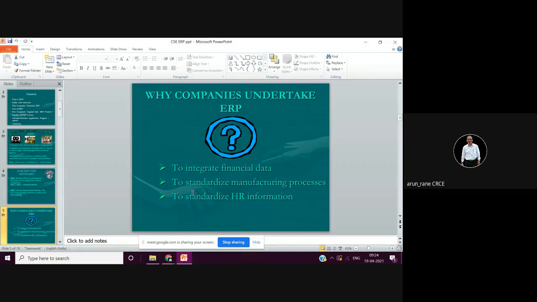Then in order to integrate all the finance and costing financial data, then to standardize the manufacturing process and to standardize your HR information, means basically your workers, right from the helpers, to the semi-skilled people, skilled people, highly skilled people, your staff, that is your supervisor, your manager, the general manager, above the general manager then you have president, vice president, everything. That is what your HR information is.